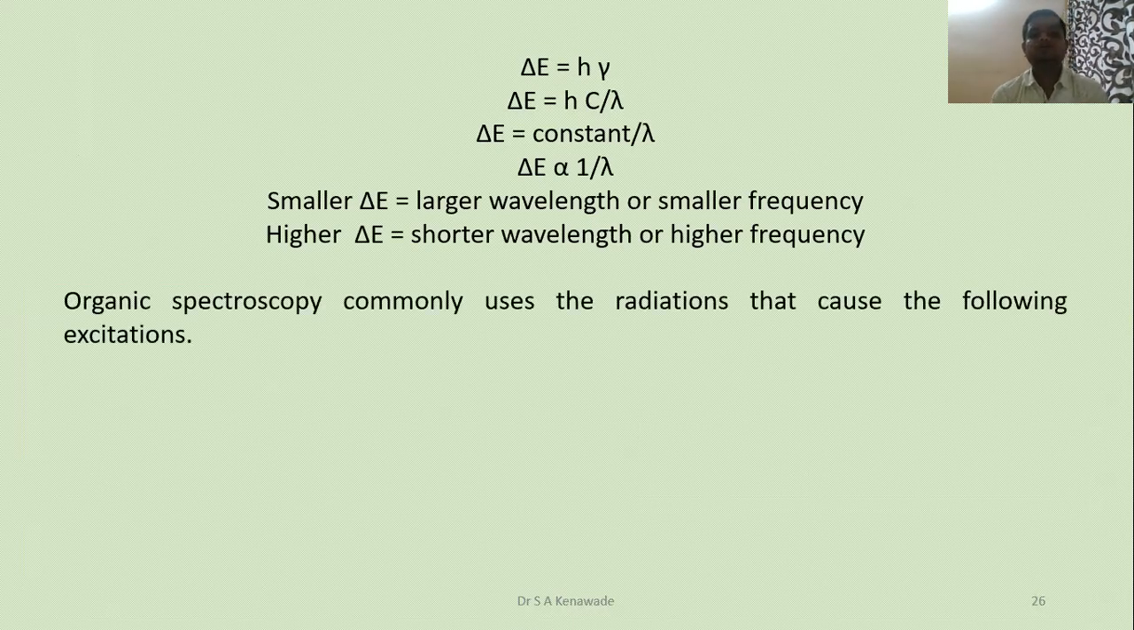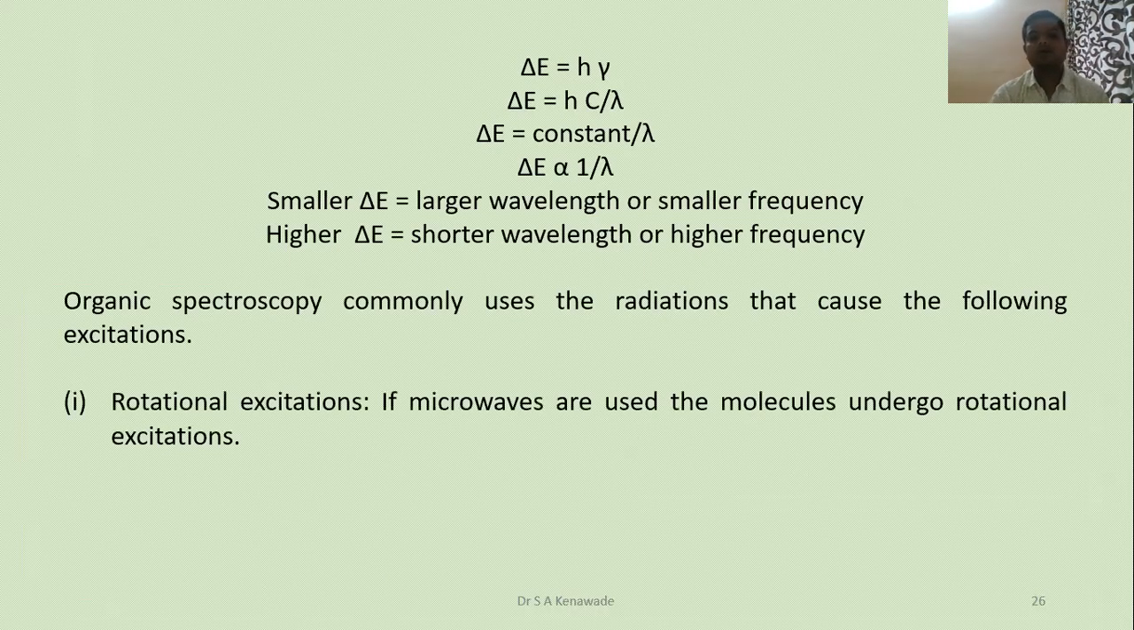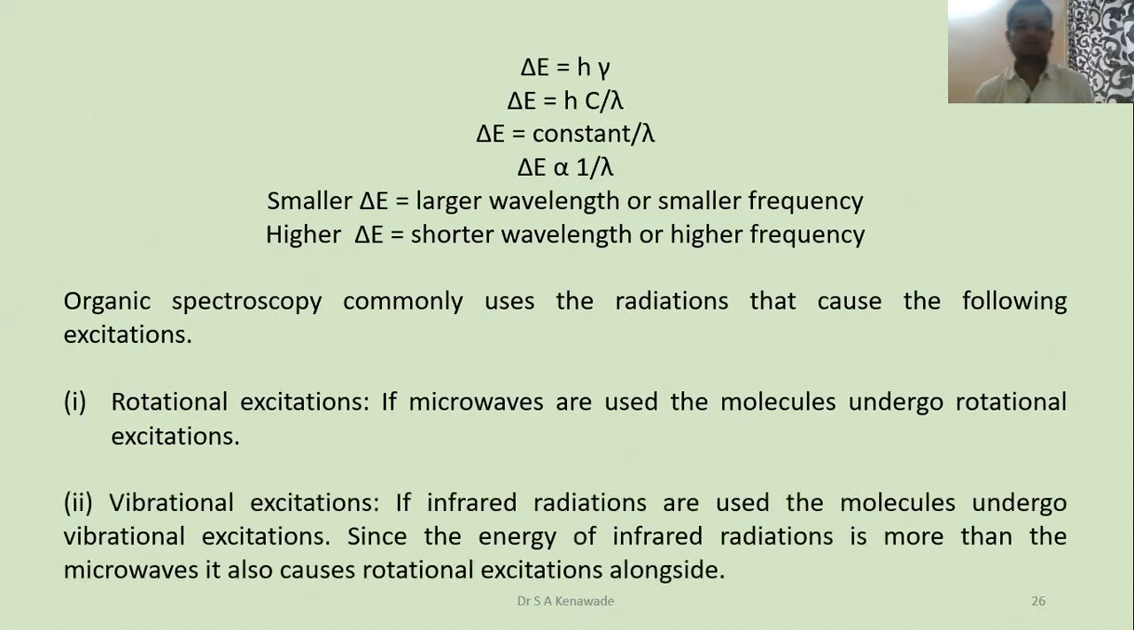Then organic spectroscopy commonly uses radiation that causes the following excitations. The very first is rotational excitation. If the molecule absorbs some radiant energy, then the organic molecule can show the following excitations. The very first is rotational excitation. If microwaves are used, then the molecule undergoes rotational excitation.